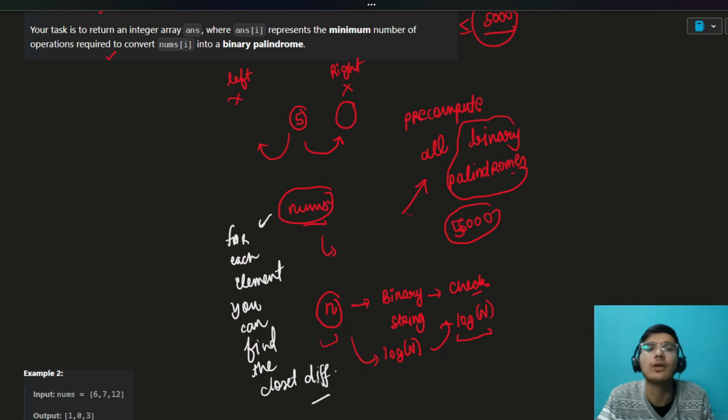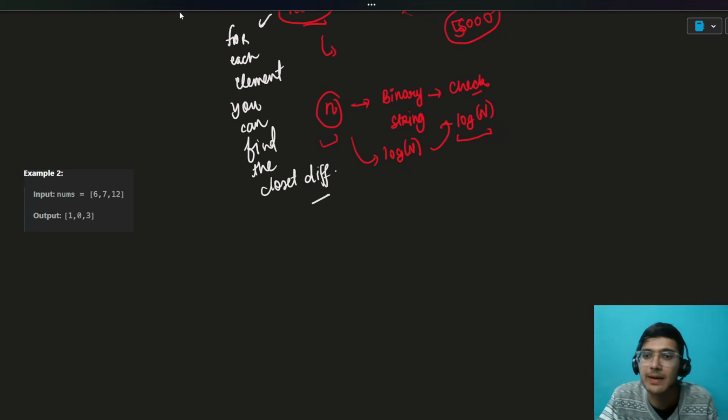That is the beautiful idea about this problem. Let us try to see this with the help of an example. This is 6, 7, and 12. Let's think about what the binary palindromes are. Is 1 a binary palindrome?